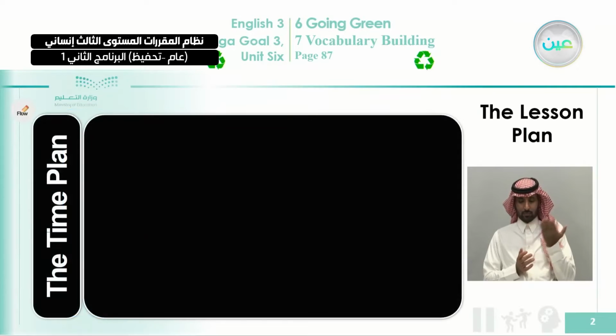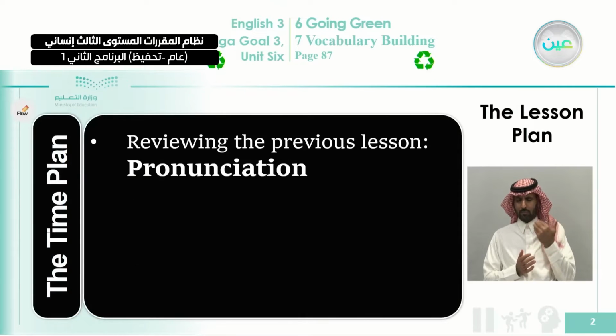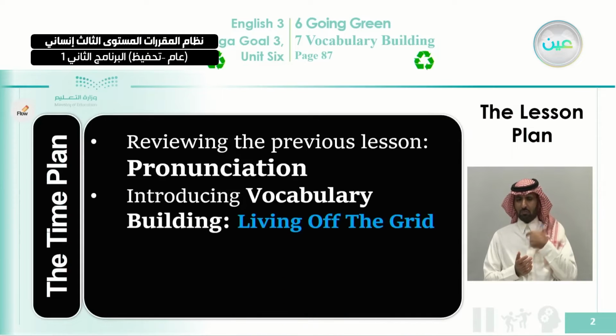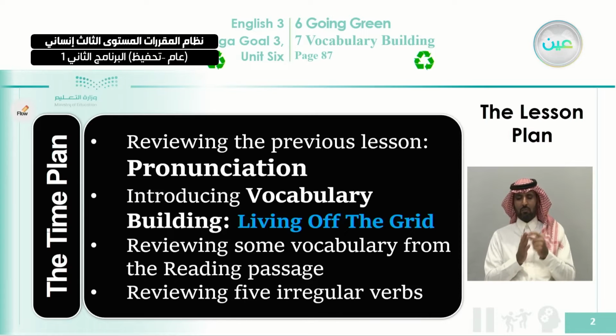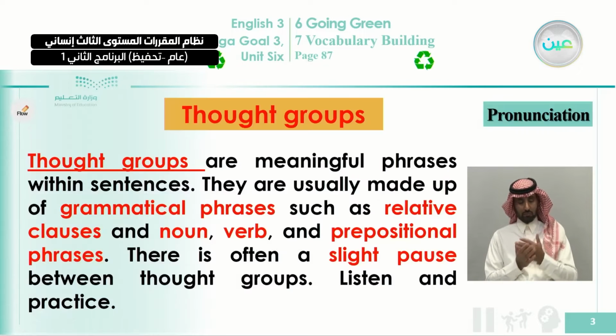We start our class today by reviewing the plan. First, we're going to review the previous lesson to make a quick revision on pronunciation. Next, we're going to introduce the vocabulary building, which is the main class of today. Just a pre-reading for an article called Living Off the Grid. Next, we're going to review some vocabulary from this reading passage. And at the end of the class, we're going to review 5 irregular verbs.